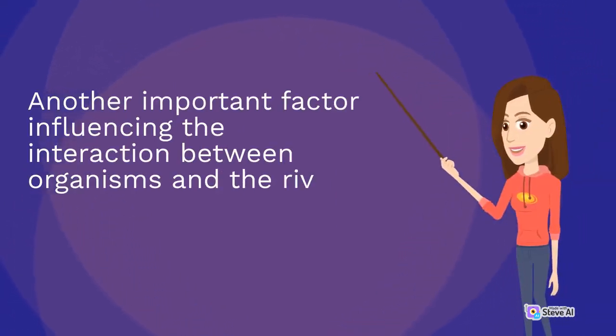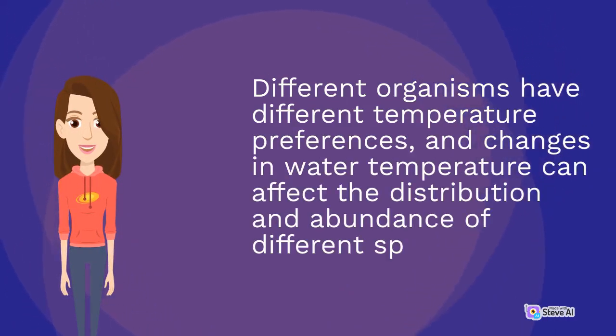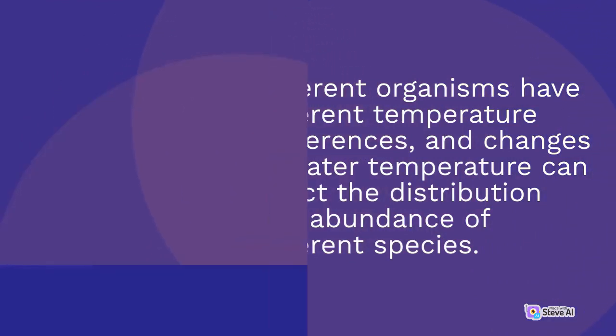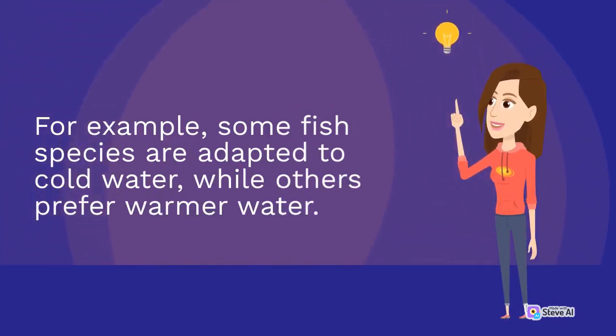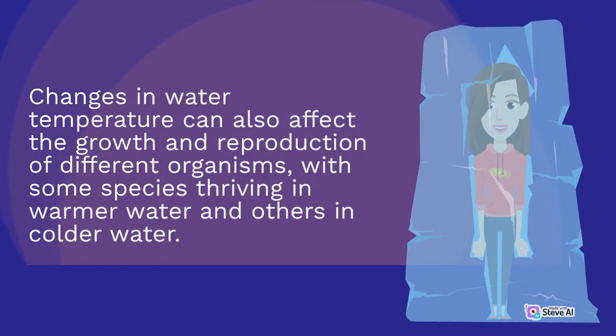Another important factor influencing the interaction between organisms and the river environment is the temperature of the water. Different organisms have different temperature preferences, and changes in water temperature can affect the distribution and abundance of different species. For example, some fish species are adapted to cold water, while others prefer warmer water. Changes in water temperature can also affect the growth and reproduction of different organisms, with some species thriving in warmer water and others in colder water.